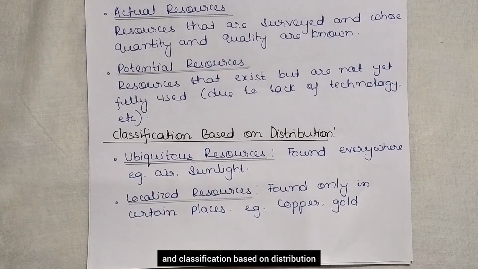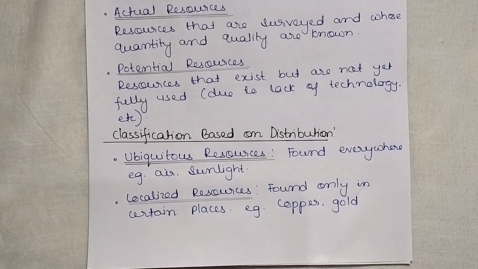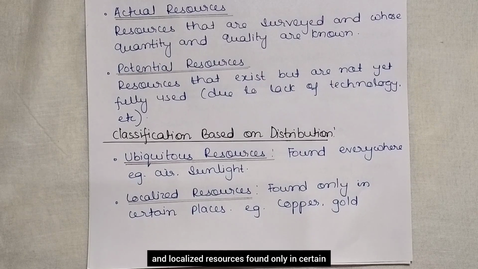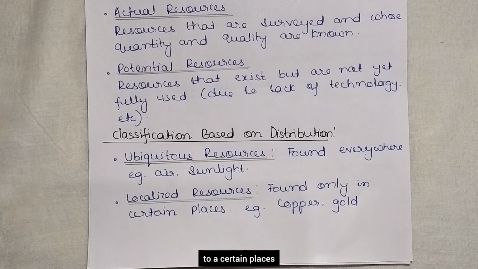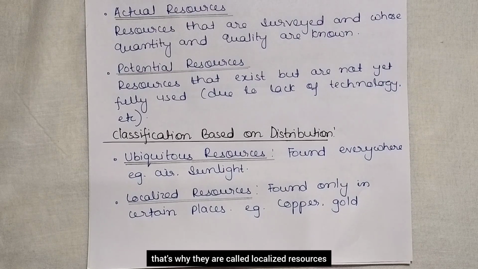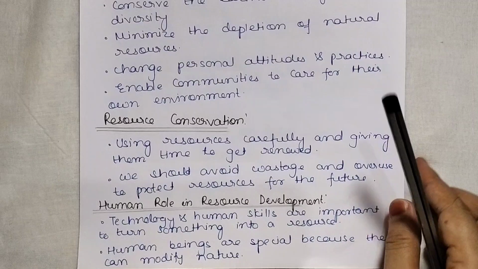And classification based on distribution. Ubiquitous resources are found everywhere, for example air, sunlight, and localized resources are found only in certain places, for example copper, gold, right? They are not found everywhere, they have been localized to certain places. That's why they are called localized resources, right? So this is the classification based on distribution.